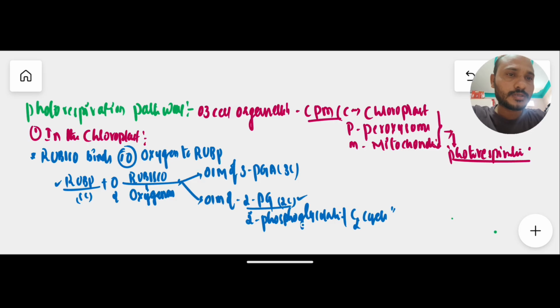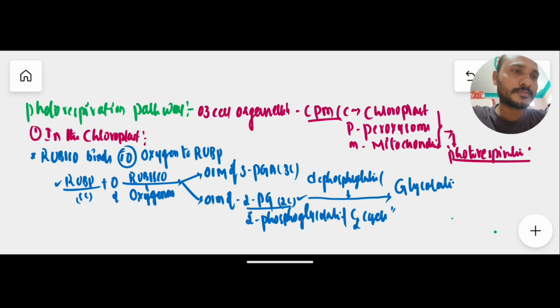Once this 2-phosphoglycolate is formed, it undergoes dephosphorylation, very important, meaning removal of phosphate from 2-PG. Then glycolate is formed by removing the phosphate from the 2-phosphoglycolate.